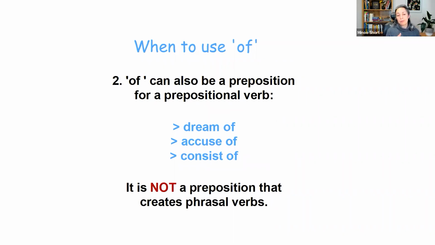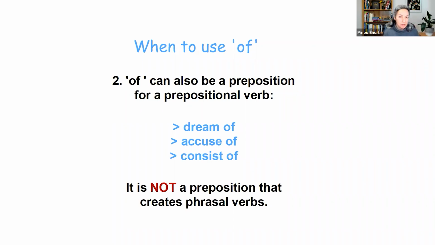So you have verbs like dream, accuse, consist, for example. And when you use these three verbs, you need the preposition of: dream of, accuse of, consist of. Now, as you see, I've written that of is never used as a preposition to create a phrasal verb.